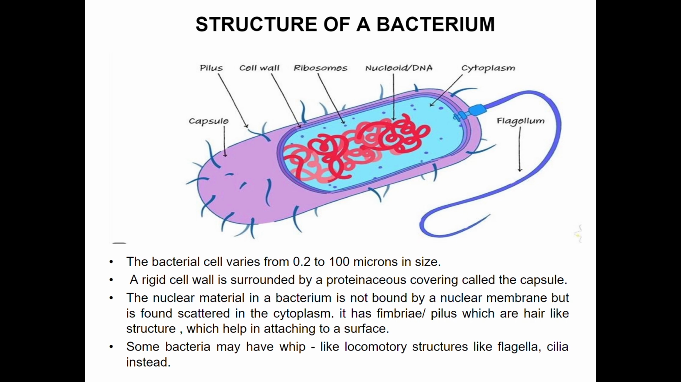Now, look at the structure of a bacterium. You can see a rigid cell wall surrounded by a proteinaceous covering called the capsule. The nuclear material in a bacterium is not bound by a nuclear membrane but is found scattered in the cytoplasm. It has fimbriae or pili, which are hair-like structures that help in attaching to surfaces. Some bacteria may have whip-like locomotory structures like flagella or cilia instead.